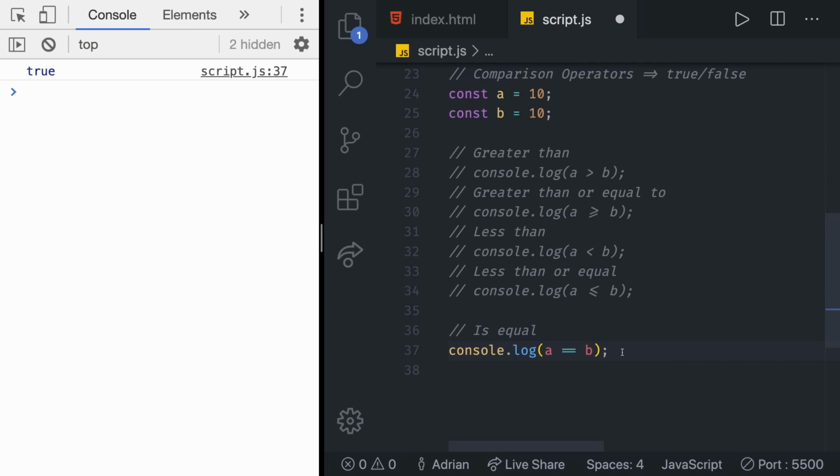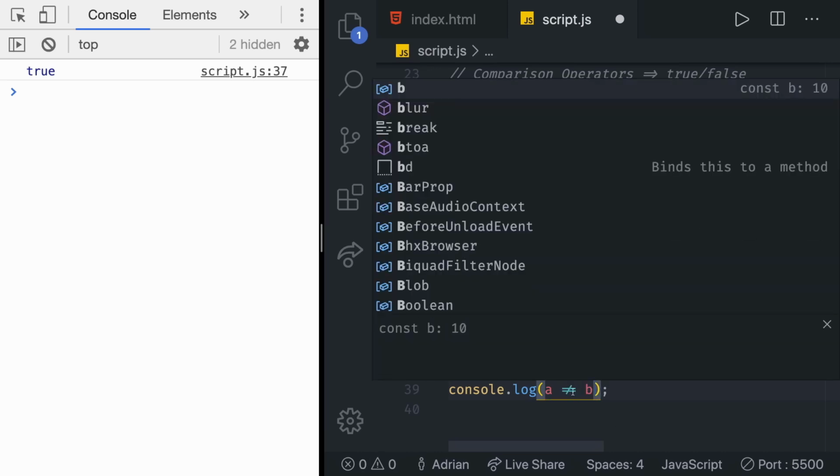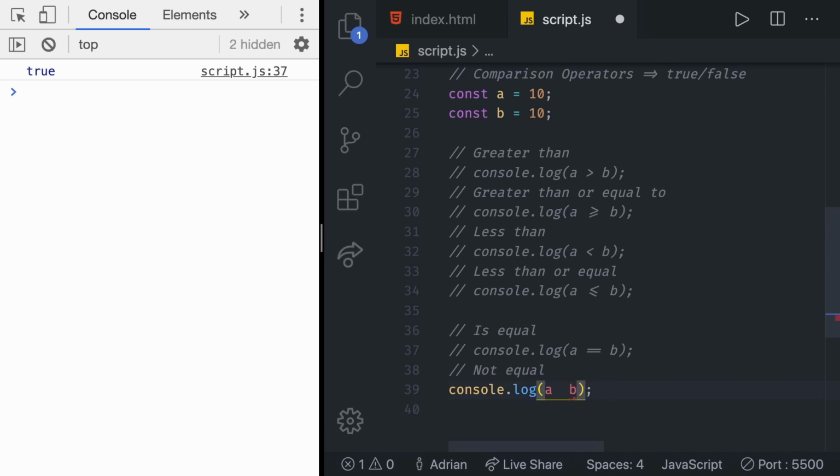The thing that we can test next is whether values are not equal. So I'm going to do a new line, new comment, say not equal. And then in there, we're going to create a console log like this. So how do you say something is not something? Not. In programming, for not, no, negation, something like that, we always use the exclamation point, just like this. So we're going to say A exclamation point equals sign B. Again, it turns into something different for me, but that's just exclamation mark and then the equal sign tied together. That's it. So A is not equal to B. That's what we are testing, whether they are not equal.